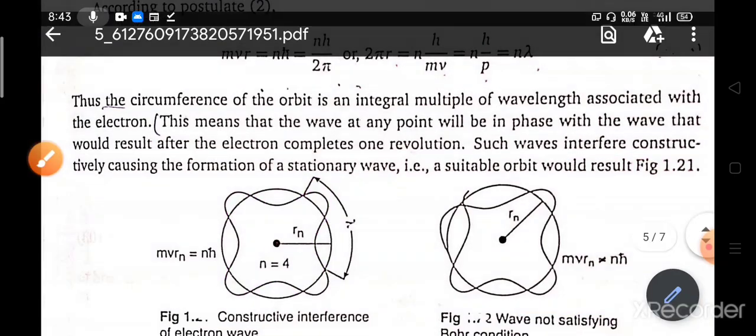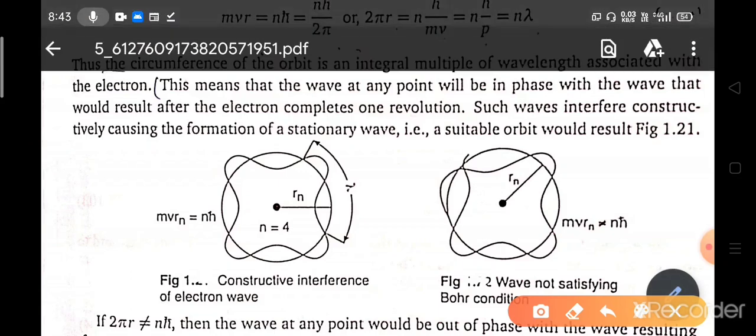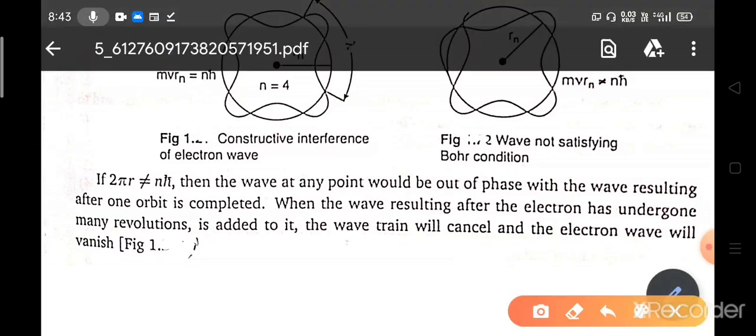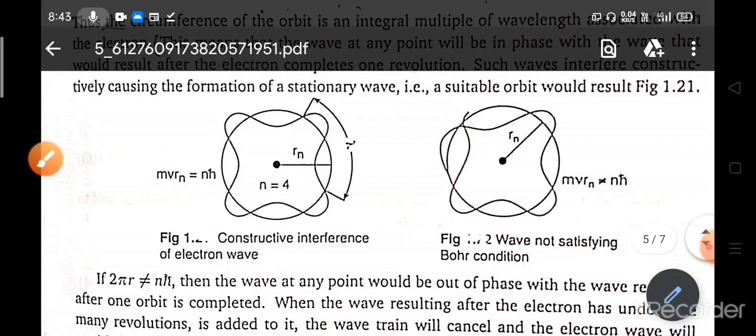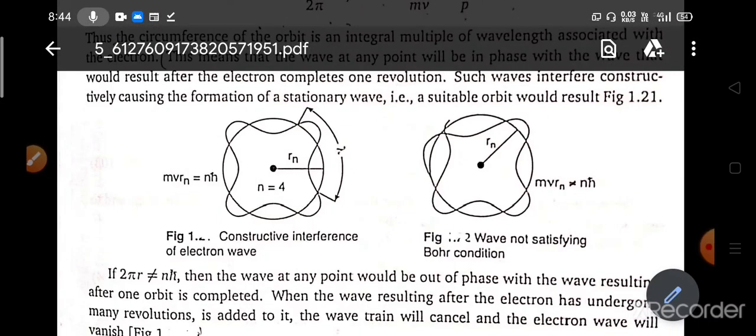Suppose we do not follow the rule, that is, there is a violation of the Bohr quantization rule, so mvr is not equal to n h cross. Then what will happen? The waves will destructively interfere with each other and the wave will disappear. So the electron has undergone many revolutions, and the wave train will cancel itself and the electron wave will vanish. So this is the wave model that we should understand. I hope you understand the video and the physical picture also.